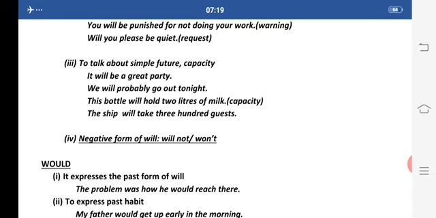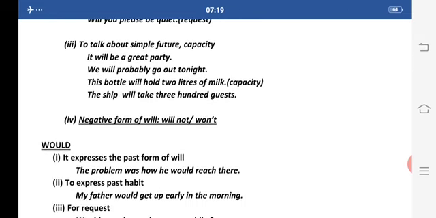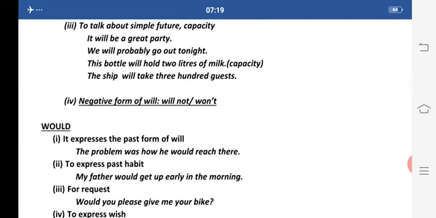Now the result clause or the main clause, the main thing which we want to talk about, should always be in future, that is with will. She will have to move to Germany. It means if the condition is fulfilled, if she gets the job, she will have to move to Germany. So this is the condition. In conditionals we can also use will.